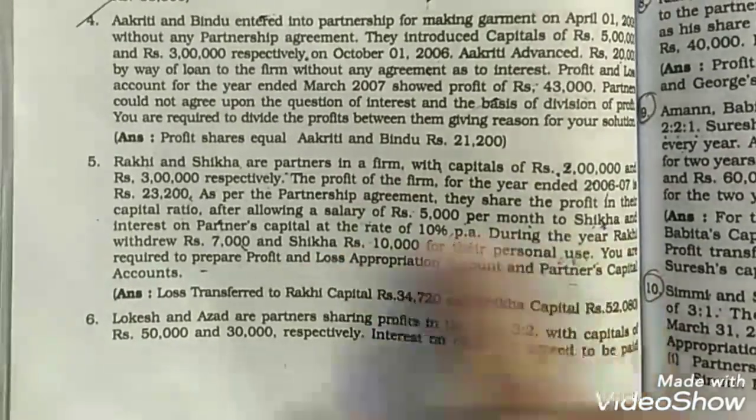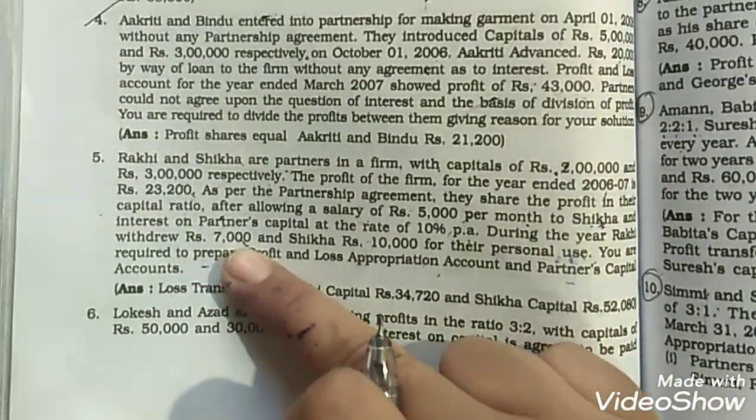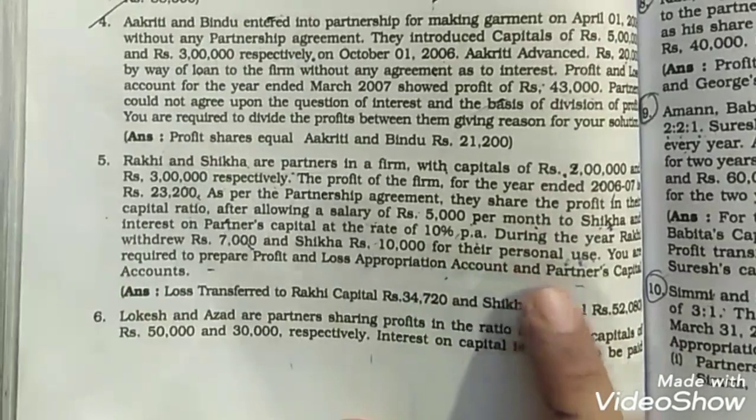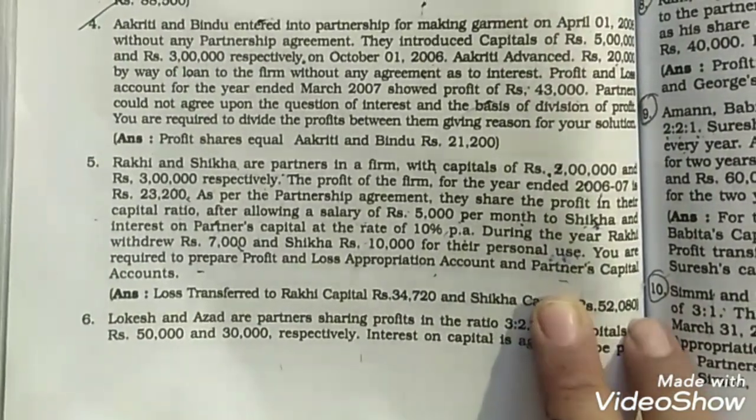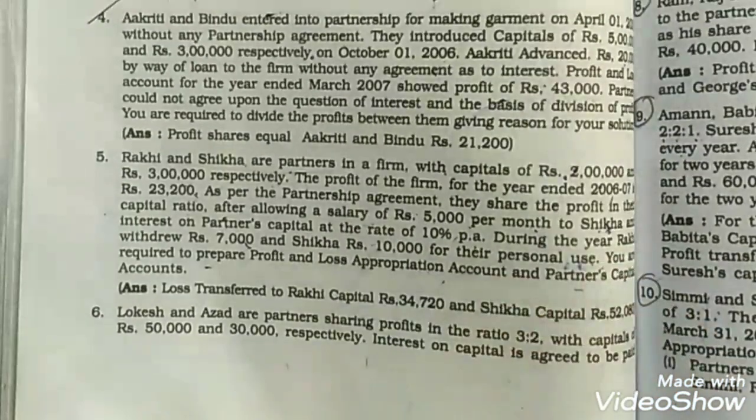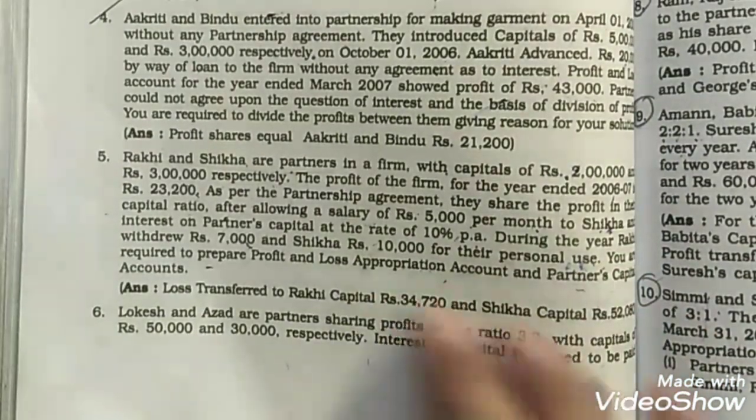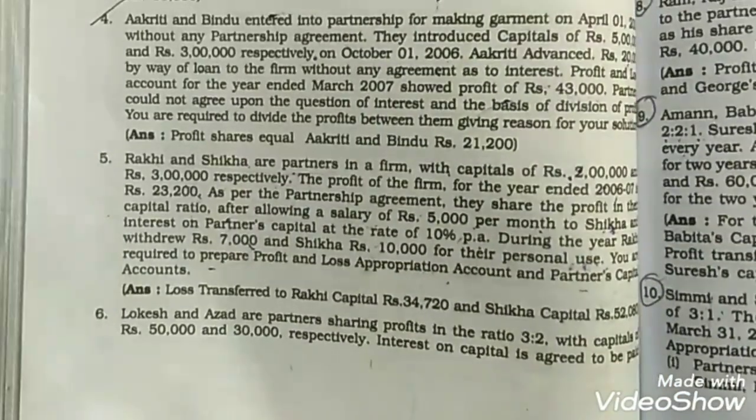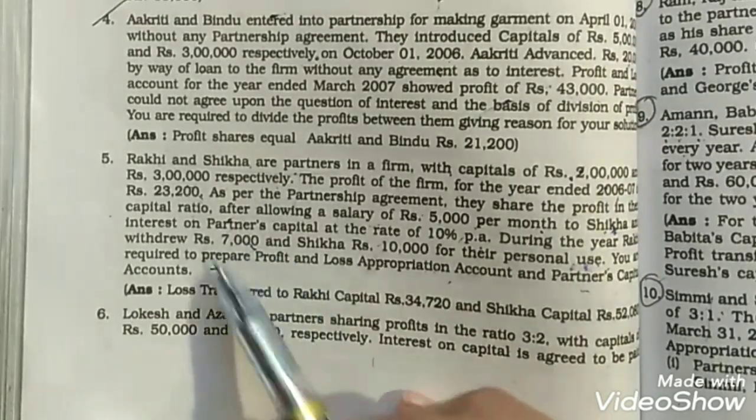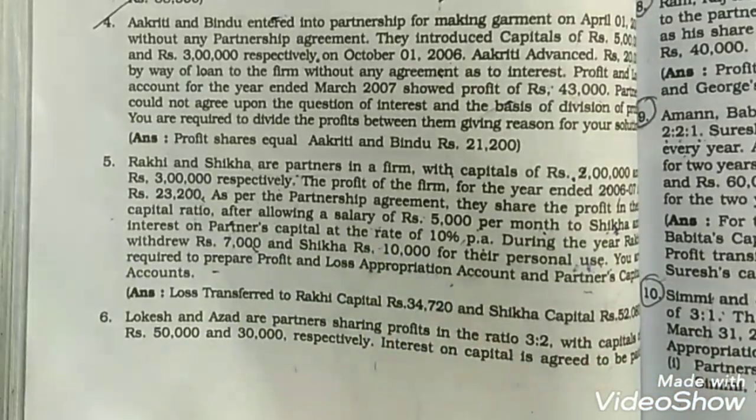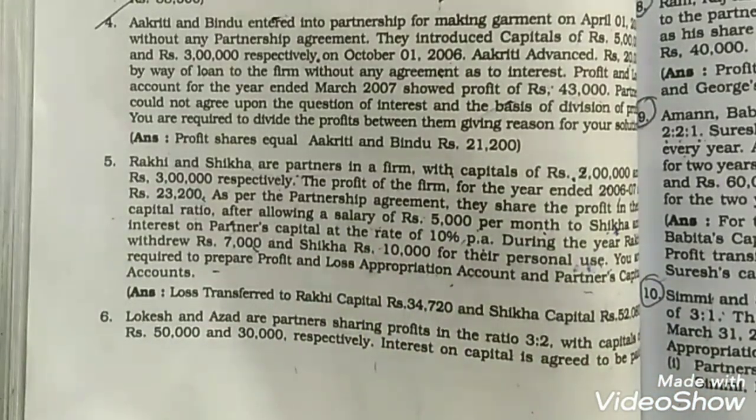Next, they have given that during the year Rakhi withdrew rupees 7,000 and Shikha 10,000 for their personal use. Now here the amount of drawings is mentioned, but the rate of interest on drawings is not mentioned in this question. And remember, in the profit and loss appropriation account we should only take the interest on drawings, not the drawings amount. The drawings amount will be taken in the partners' capital account, not in the profit and loss appropriation account.